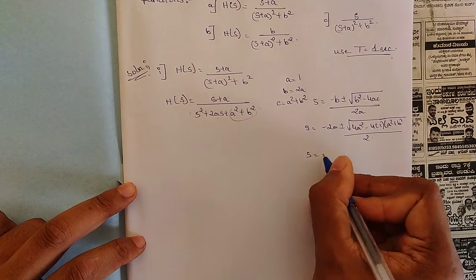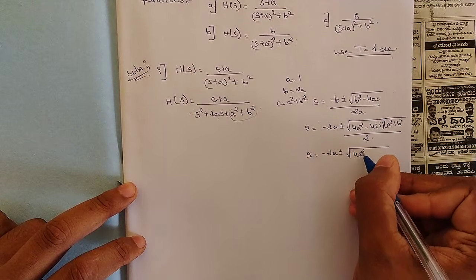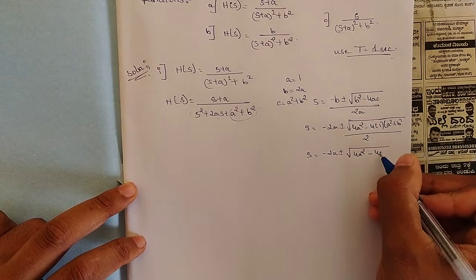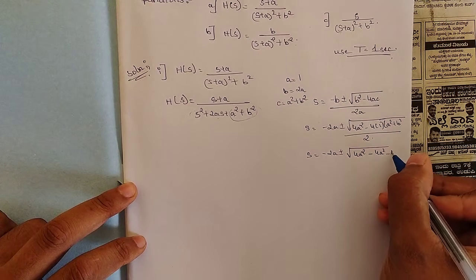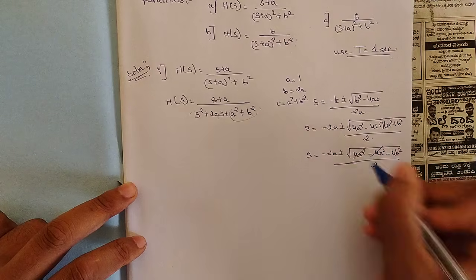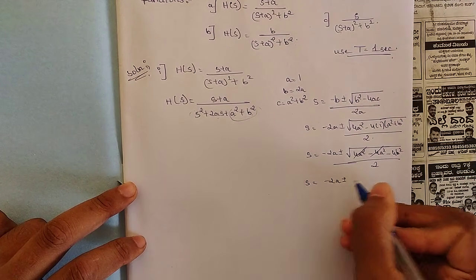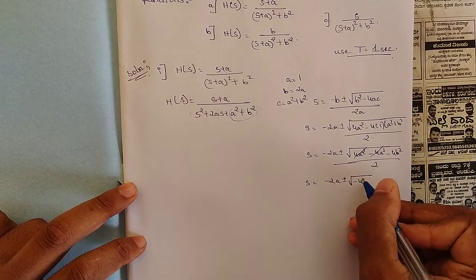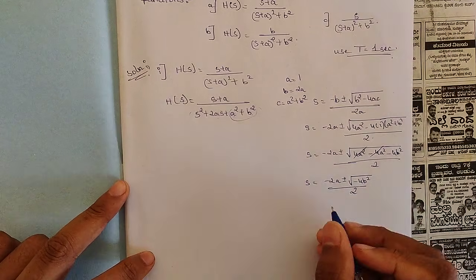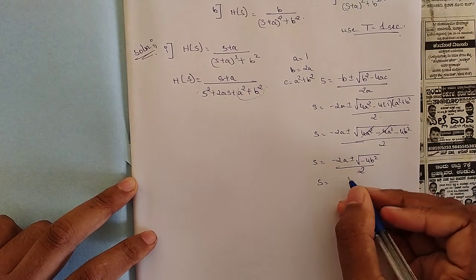So s equals minus 2a plus or minus square root of 4a square minus 4 into (a square plus b square), so minus 4a square minus 4b square, divided by 2. 4a square minus 4a square goes, so we are left with minus 2a plus or minus square root of minus 4b square, whole divided by 2. The minus sign is there, so we get a complex term, since you know the square root of minus 1 is j.